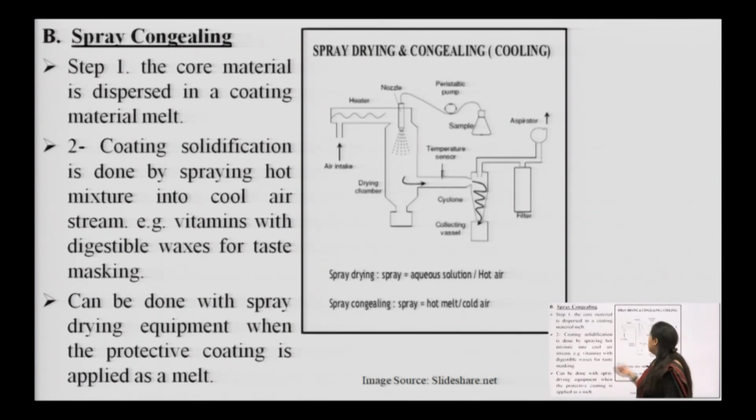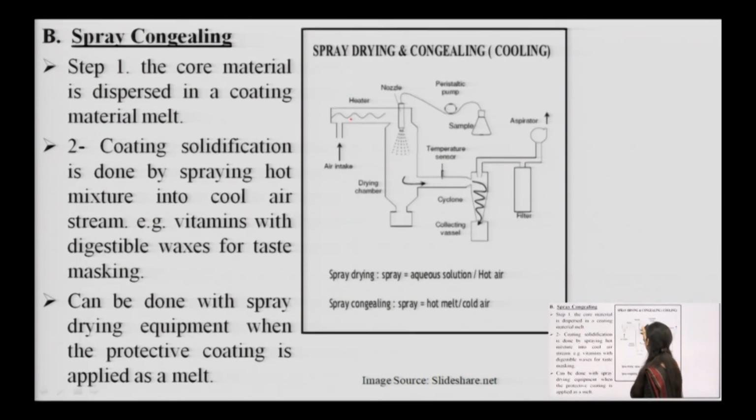So, this is the equipment. You can see that the air inlet is here and the heater is here in case of spray drying, and in case of spray congealing a cold air application is to be done.